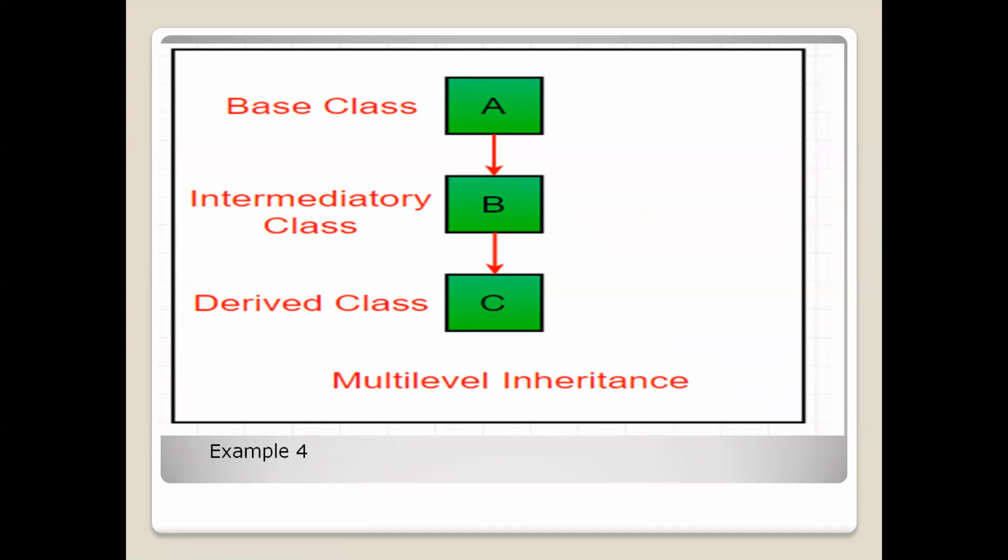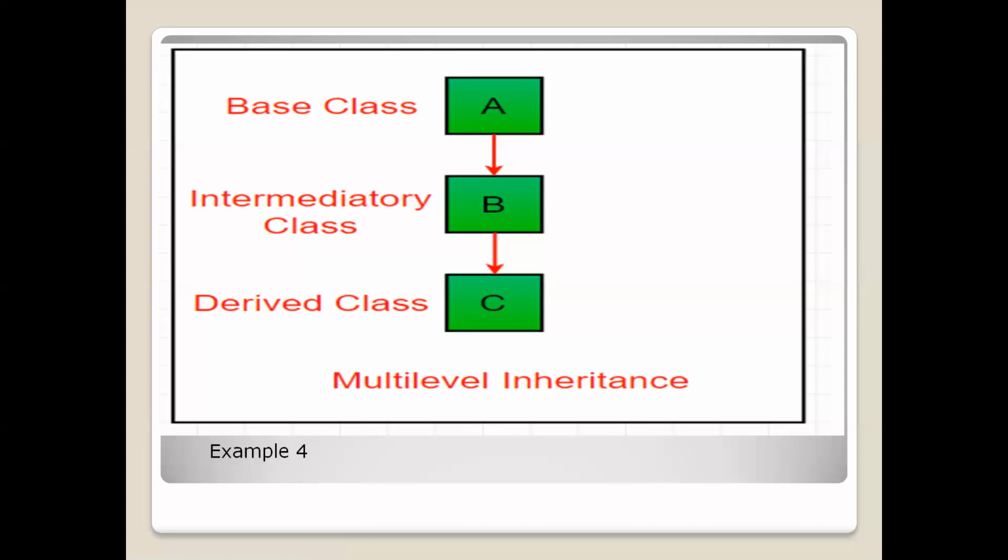This multi-level inheritance is very similar to our family structure. We have a grandfather, then a father, and ourselves. The grandfather is the superclass, the father is the subclass for the grandfather and superclass for the child, and the child is the subclass for the father.